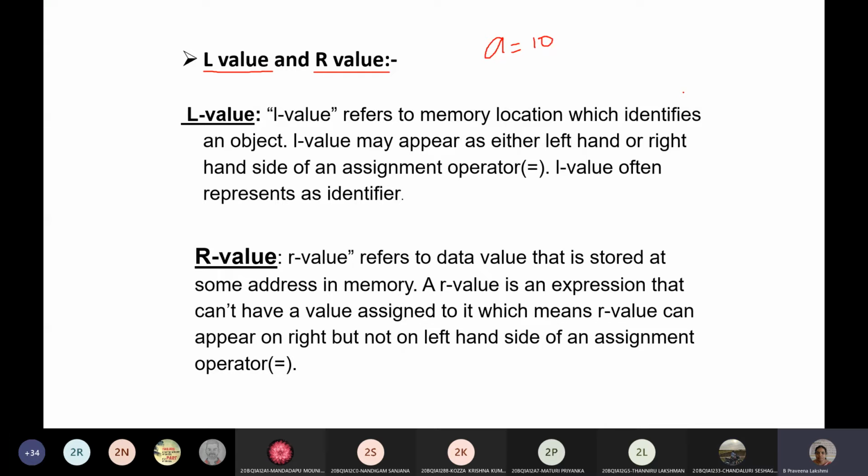In brief, in detail, you can say that the L value is a memory location and the R value is a constant. Or we can also say that the R value is data and the L value is a location or memory location. Whenever you give any expression or statement, each and every statement will have an L value and an R value. Not only in programming languages, even if you are writing mathematical